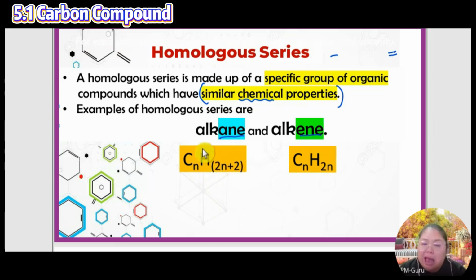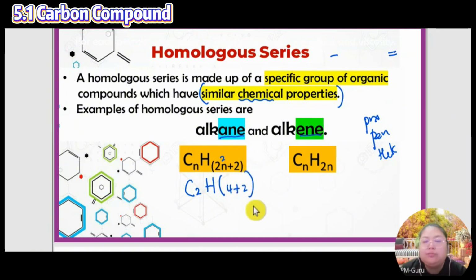Okay, if I say alkane, we get ethane, later propane, later butane, pentane, hexane, this sort of thing. So if I see you got two only for N, so ethane is two carbon. So hydrogen, how many hydrogen? You must do 2 times 2 plus 2. So that's 4 plus 2, which means you got 6 hydrogen.